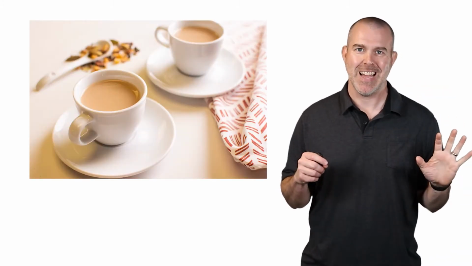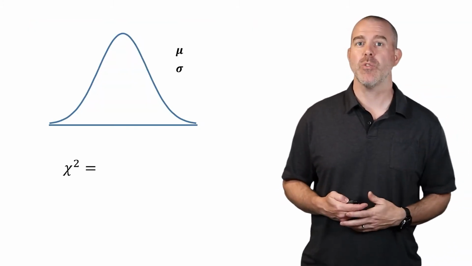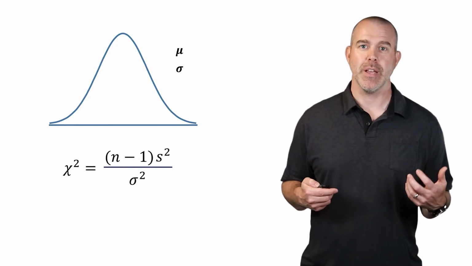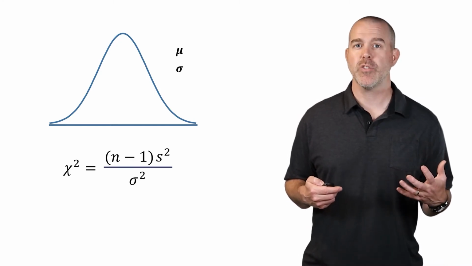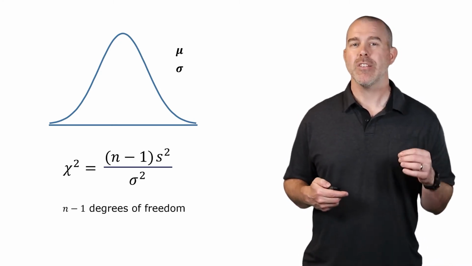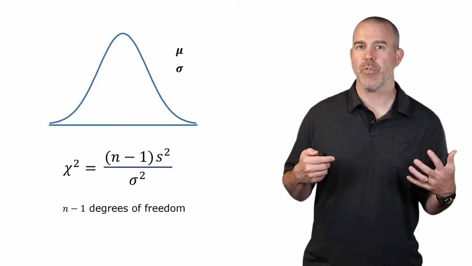Now, if we look at a variable that's normally distributed with a mean, mu, and a standard deviation sigma, we can create a new statistic called a chi-squared statistic. It's another Greek letter, chi. It's spelled usually when you see it written in English, C-H-I, but it's not chi like the T, it's chi. It's a chi-squared, and it's n-1 times the sample variance squared divided by the population variance squared. And this is the chi-squared distribution. It has n-1 degrees of freedom.